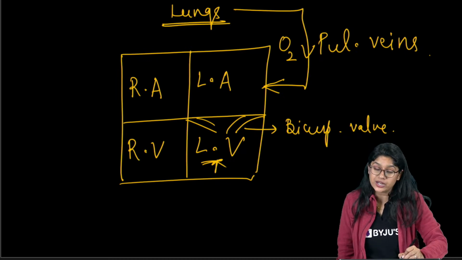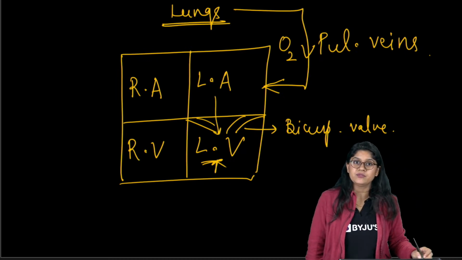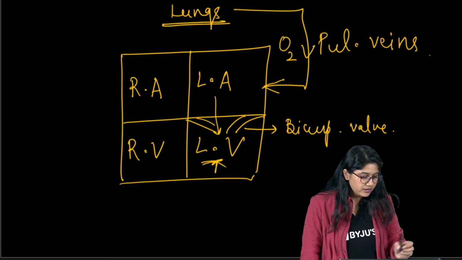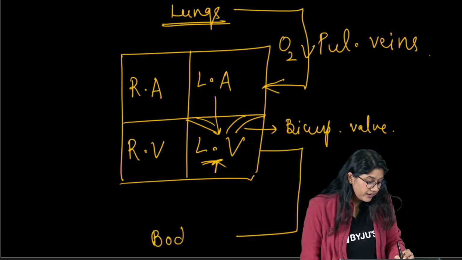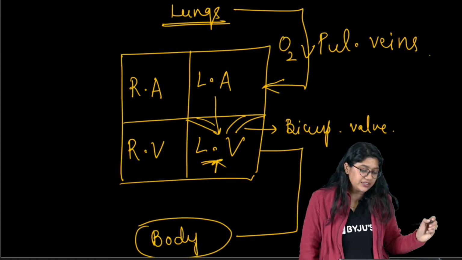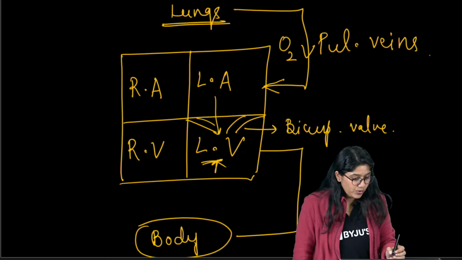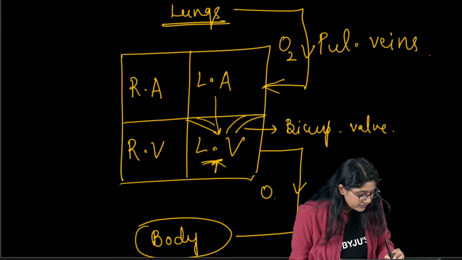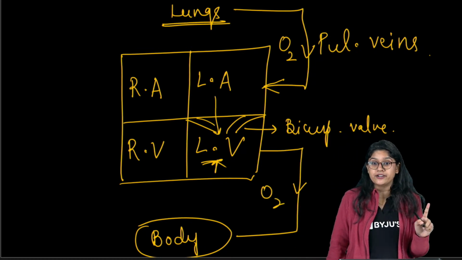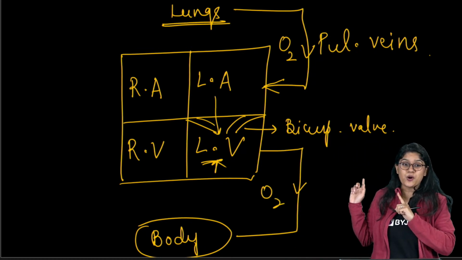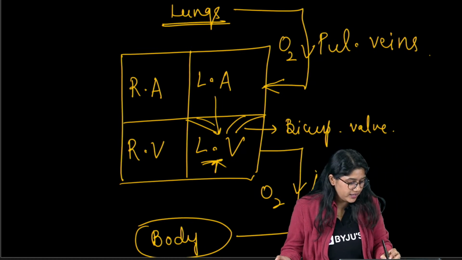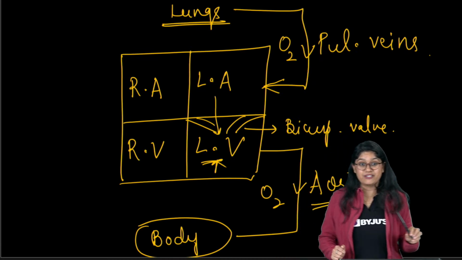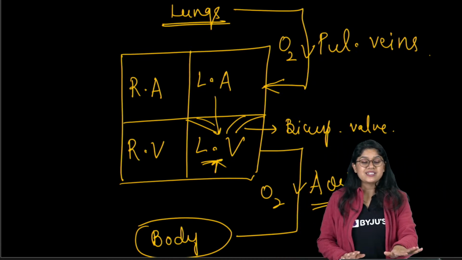From the left ventricle, the biggest artery in the body carries the oxygen-rich blood to the different parts of the body. Which is the biggest artery? Very good, it's called the aorta, A-O-R-T-A. Remember the spelling, everyone. So this left side is clear.